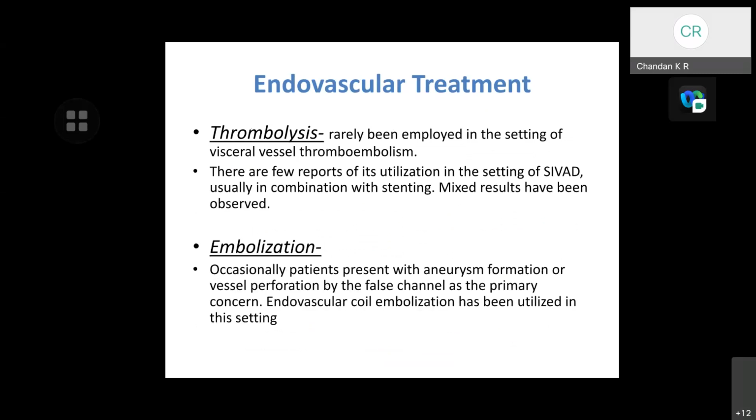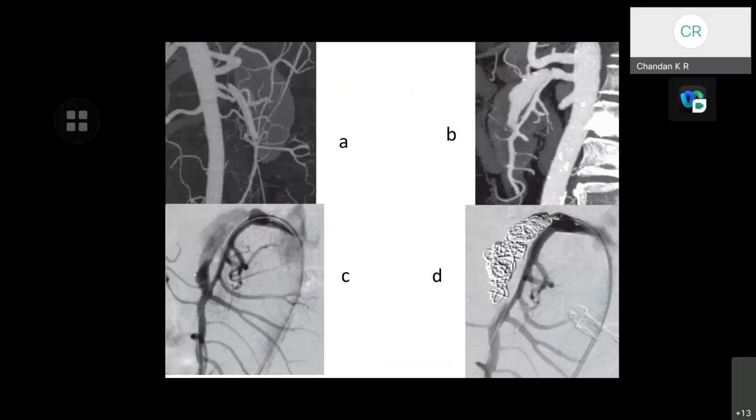Coming to embolization, occasionally patients present with aneurysm formation or vessel perforation by the false channel as the primary concern. Endovascular coil embolization has been utilized in this setting. Here is a picture showing superior mesenteric artery dissection with pseudo-aneurysm formation, which has been treated with coil embolization.